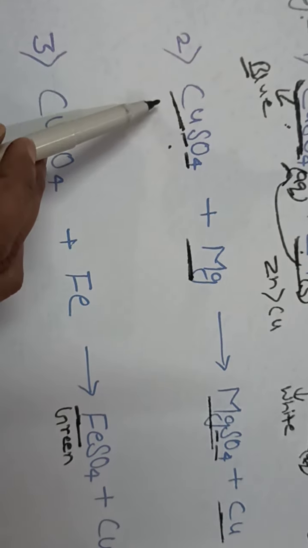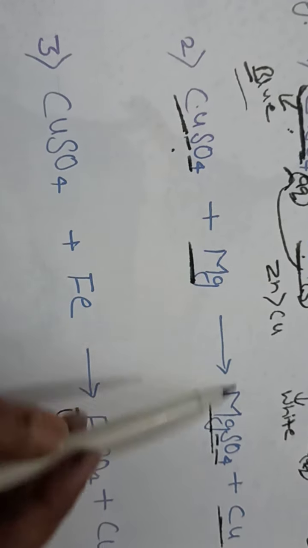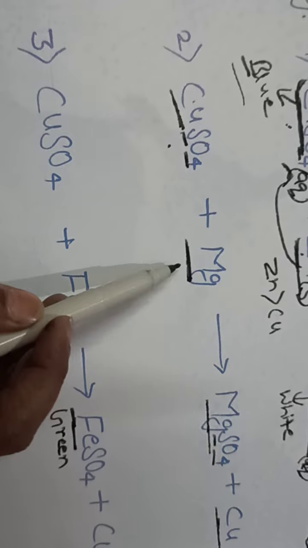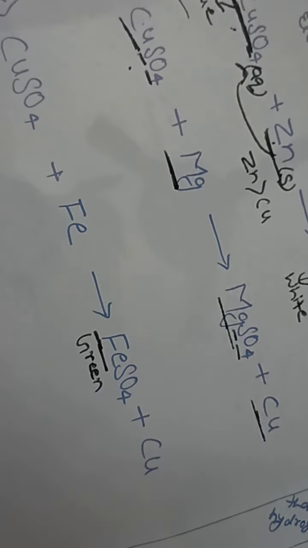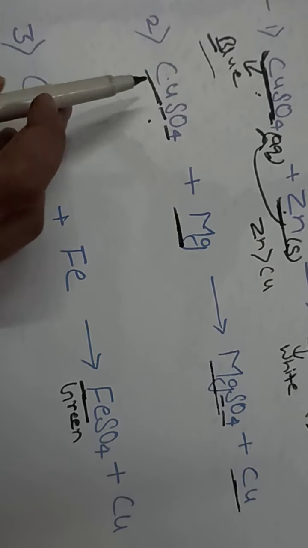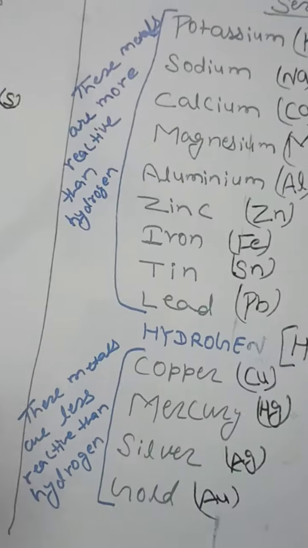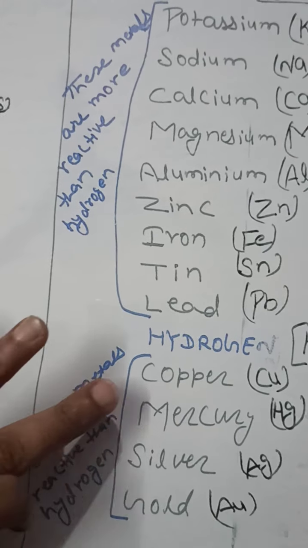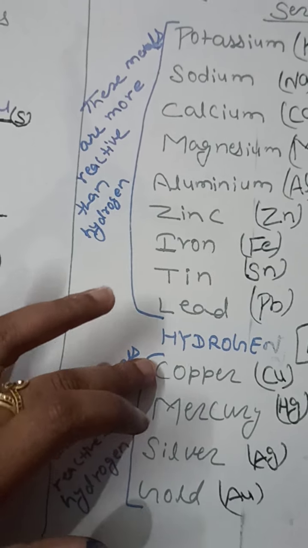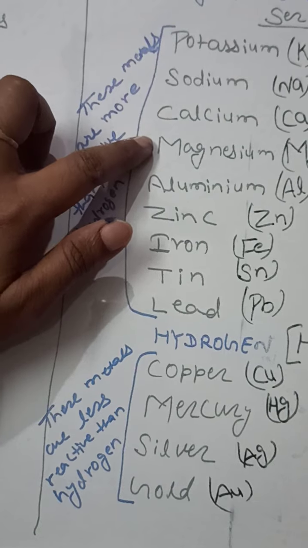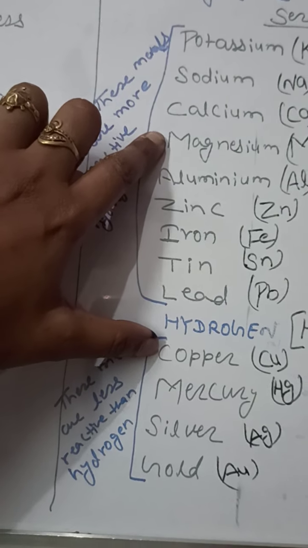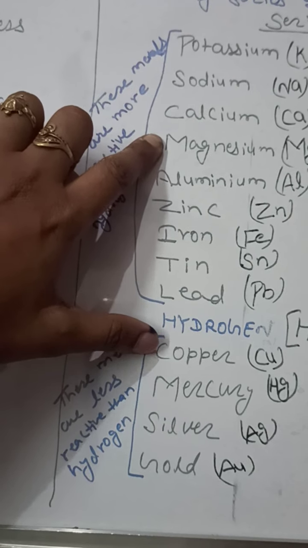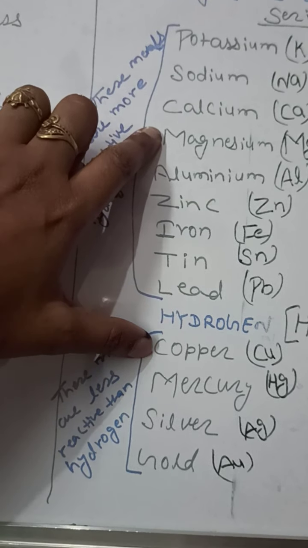Now CuSO4, as I said, is blue vitriol. Now you can see in the reactivity series that you can compare copper and magnesium. So first search where copper and magnesium are. Here it is copper and here it is magnesium. Magnesium is up in the reactivity series, and copper is down in the reactivity series. So magnesium is more reactive than copper.